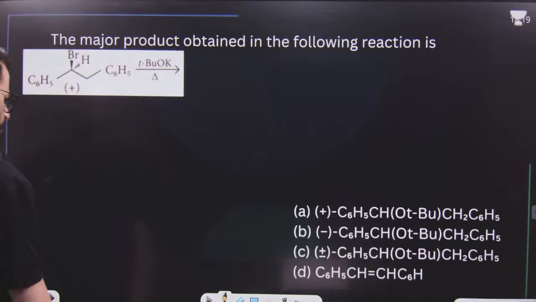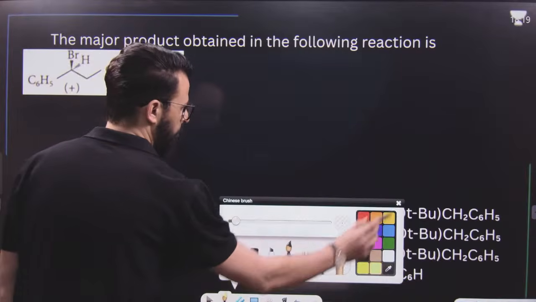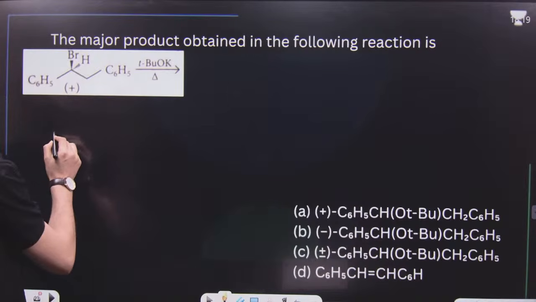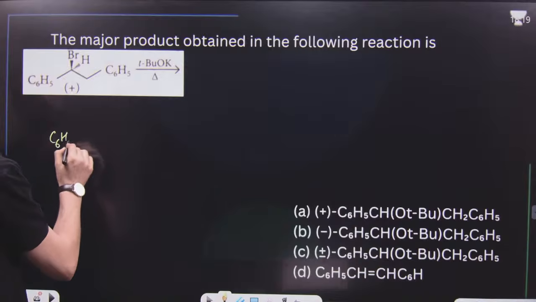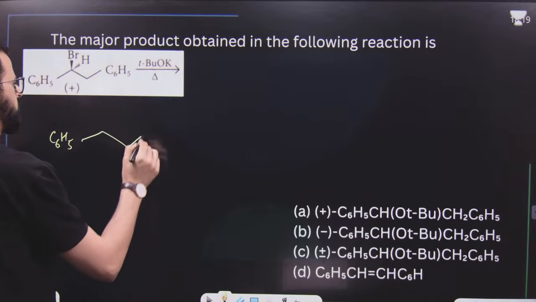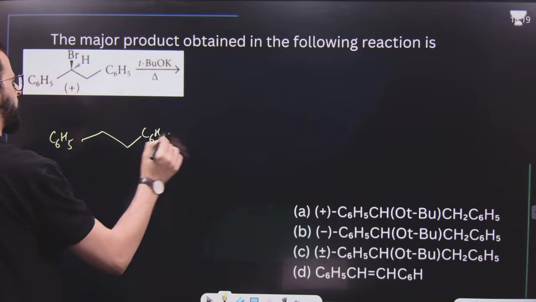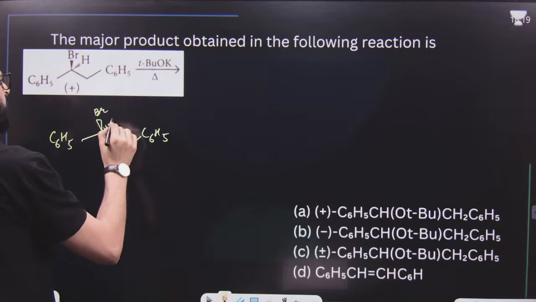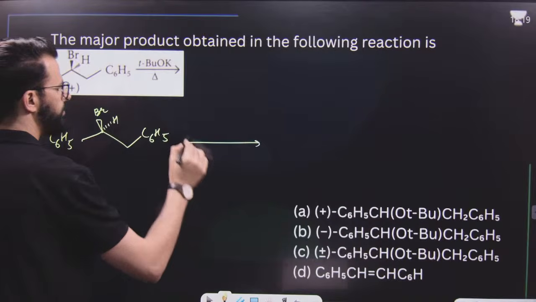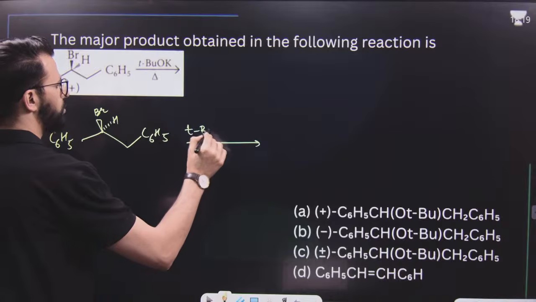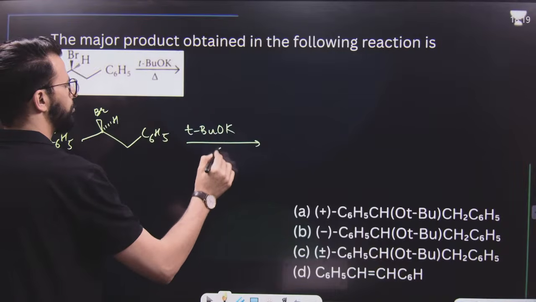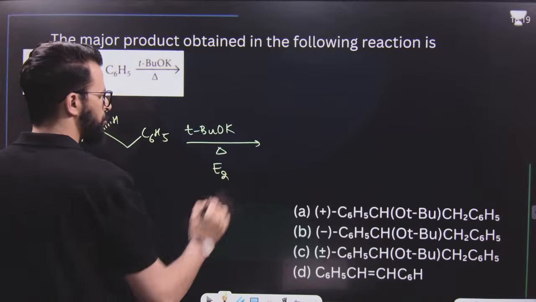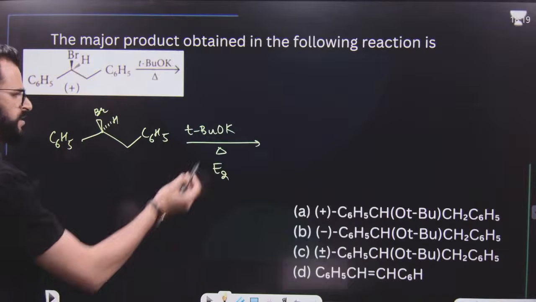There is no double bond at all. Now have a look. Question says you are having C6H5, then it is like this, C6H5. Here it is bromine, here it is hydrogen. This on treatment with potassium tertiary butoxide and heat. That means it's a strong base, E2 reaction.